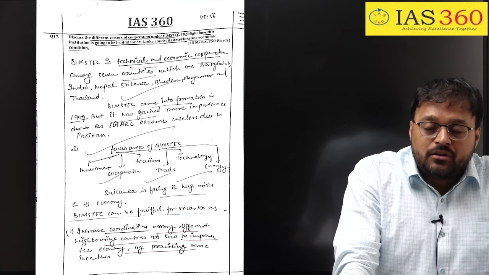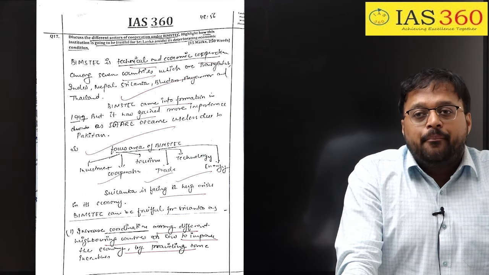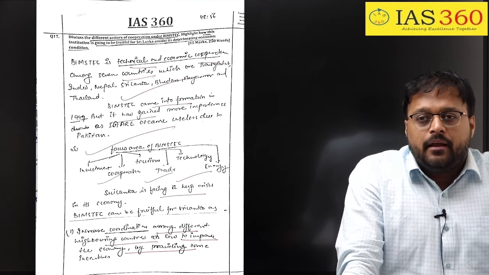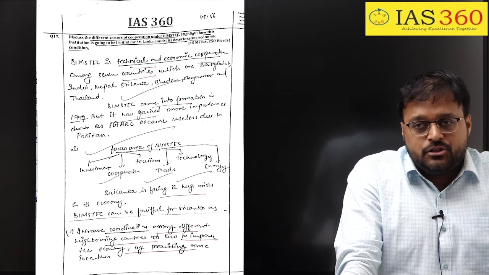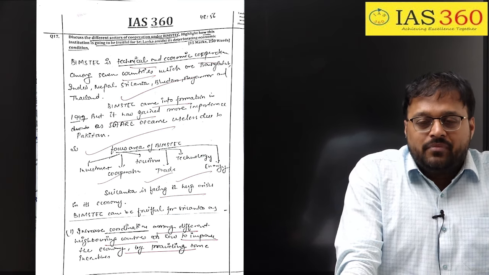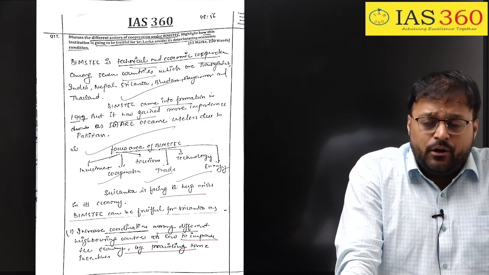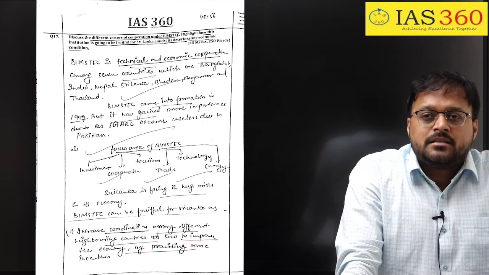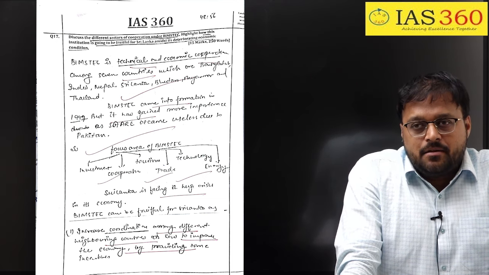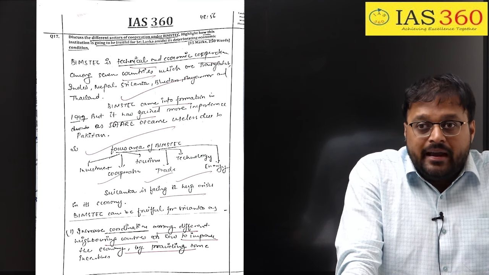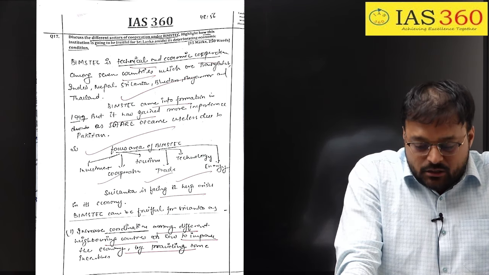Therefore, I have asked here holistically about the role of BIMSTEC members, and obviously students who were writing this test have mentioned India's role, that is, that India has given a line of credit of approximately 4 billion. Then I discussed with them 5 or 6 important points that they can insert about India's specific role. So that's about question number 9.